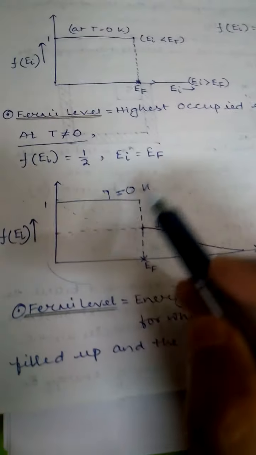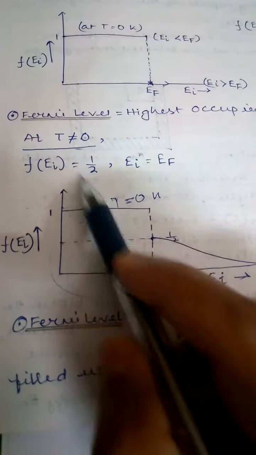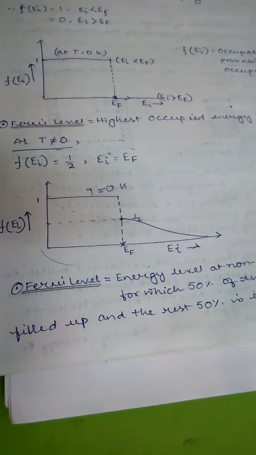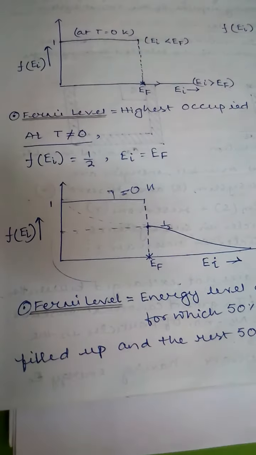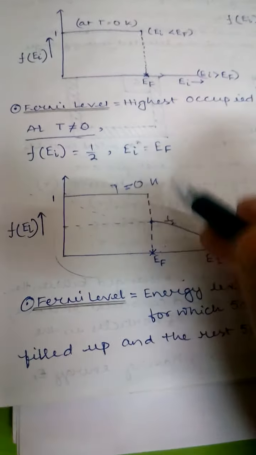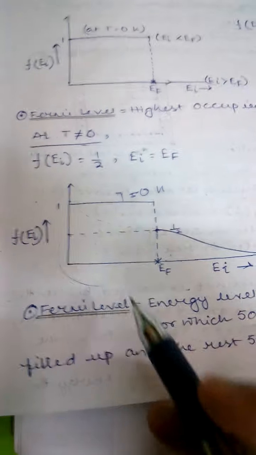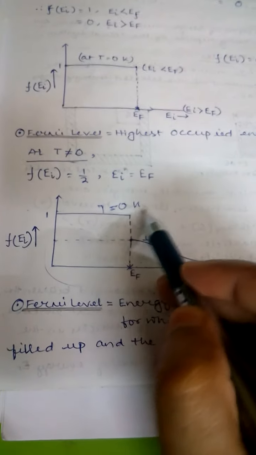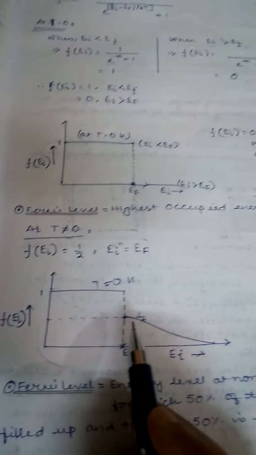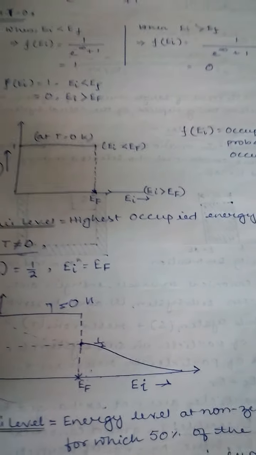Just for the time being, remember F equals half means 50%. Half means, in terms of probability of occupancy, it is 50%. 50% of the states are filled up and the rest 50% is empty. So in this regard, Fermi level can also be defined as the energy level for which 50% of the states are filled up and the rest 50% is empty. So mind it, at non-zero temperature should be mentioned. Temperature should be mentioned, otherwise it is meaningless. So at 0 Kelvin temperature I have already defined Fermi level. At non-zero temperature I have also defined Fermi level. So Fermi level can be defined at various temperature ranges.